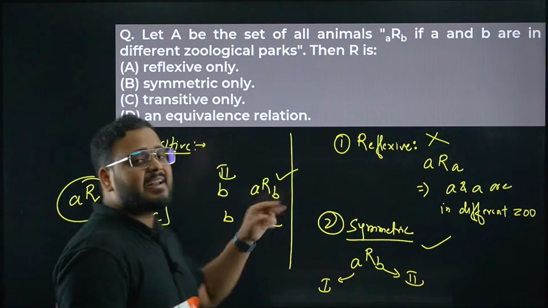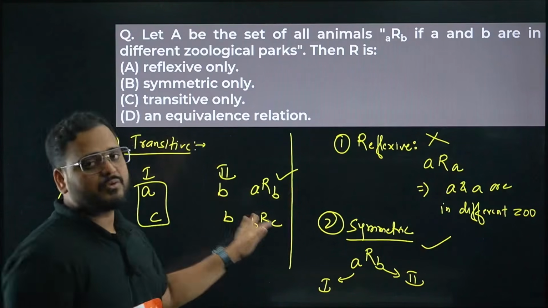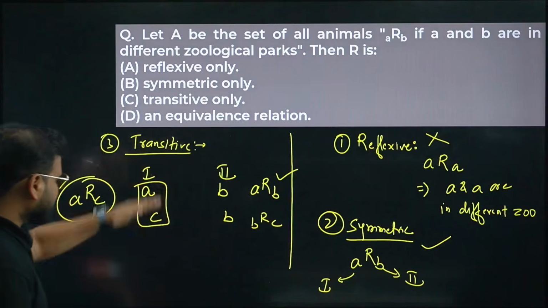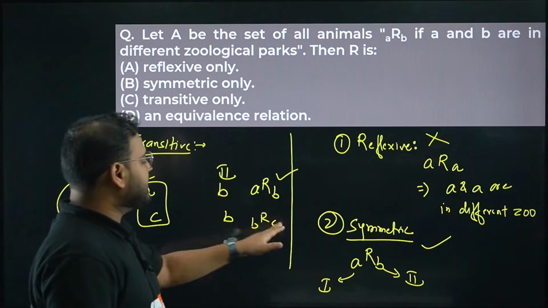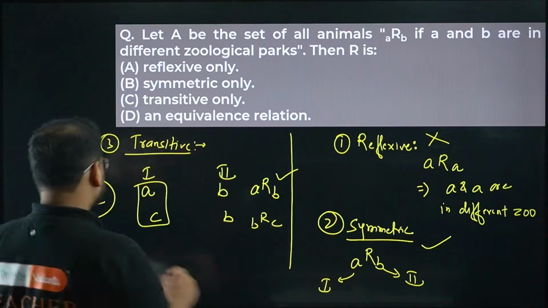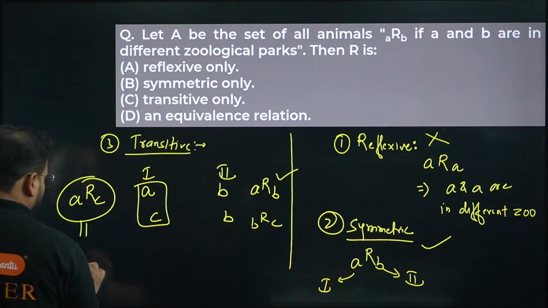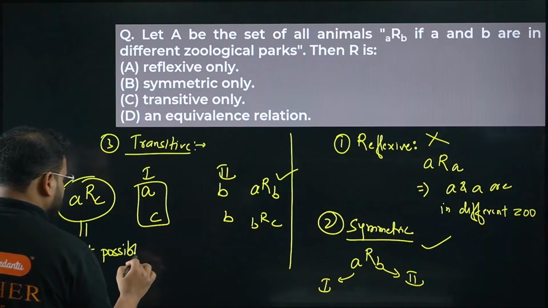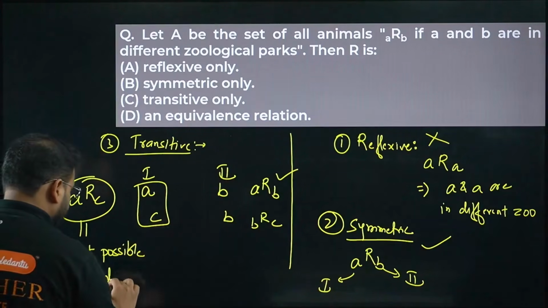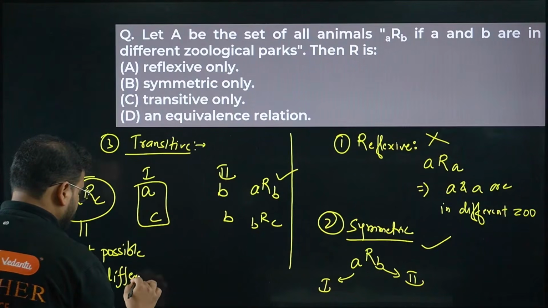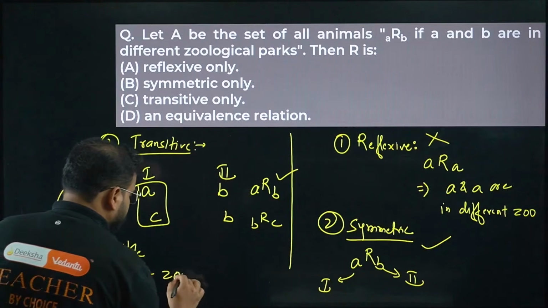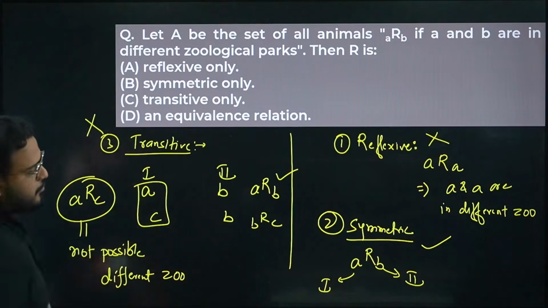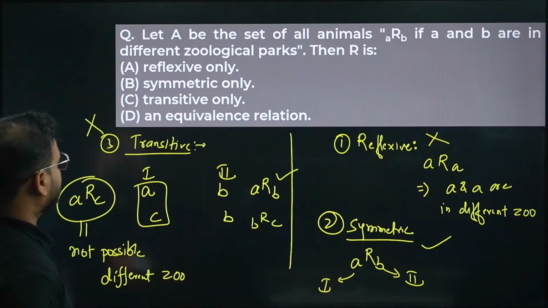So A R B means A and B are in different zoos, and B R C means B and C are in different zoos. But A R B and B R C implying A R C is not possible, because we are talking about different zoos. So transitive is not true. The answer is going to be only symmetric.